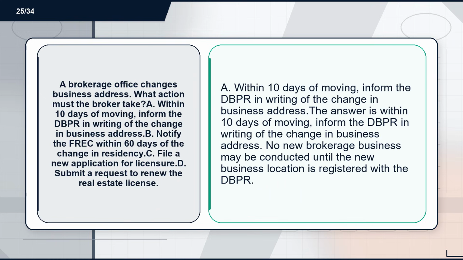Flashcard 25. Term: a brokerage office changes business address. What action must the broker take? A. Within 10 days of moving, inform the DBPR in writing of the change in business address. B. Notify the FREC within 60 days of the change in residency. C. File a new application for licensure. D. Submit a request to renew the real estate license. Definition: A. The answer is within 10 days of moving, inform the DBPR in writing of the change in business address. No new brokerage business may be conducted until the new business location is registered with the DBPR.